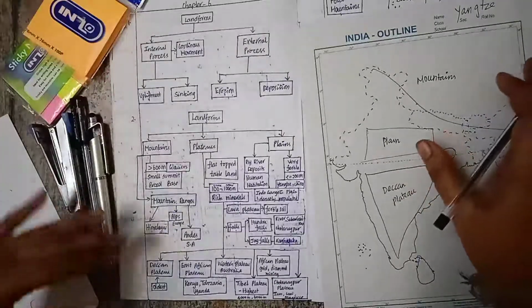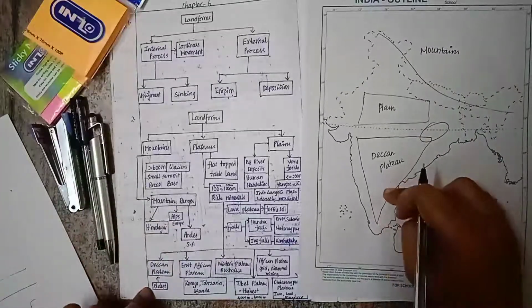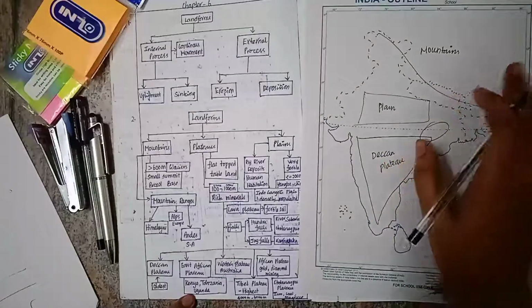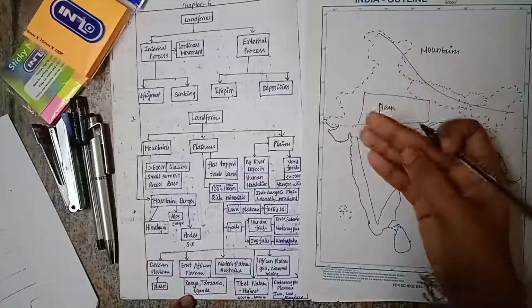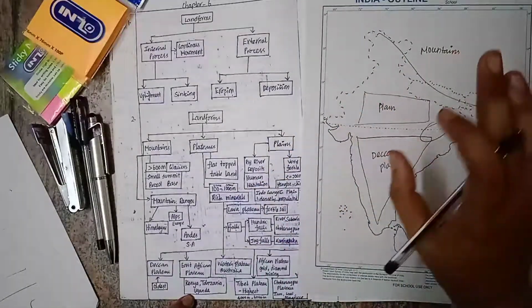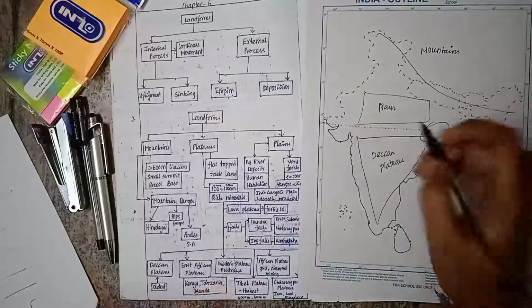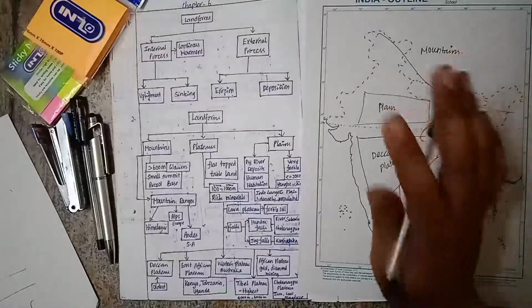So then after this we have plateaus. In plateaus, I am saying the Deccan Plateau. The Deccan Plateau is the oldest plateau, and in Africa we have a plateau called the East African Plateau, which is in Kenya, Tanzania, and Uganda. Then in Australia, we have a plateau called the Western Plateau. In Australia, on the western side, it has a plateau and it is called the Western Plateau.